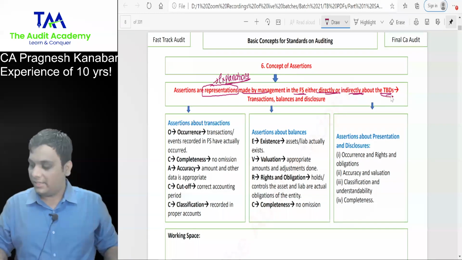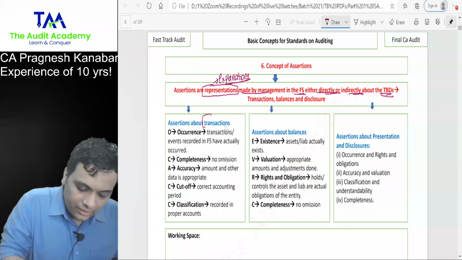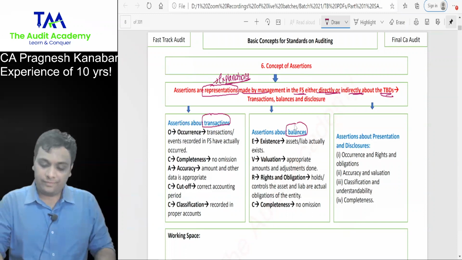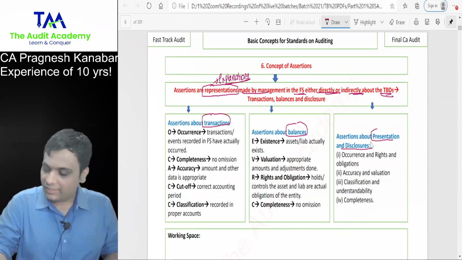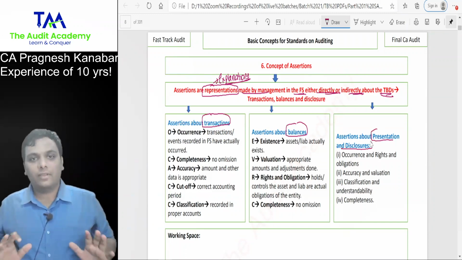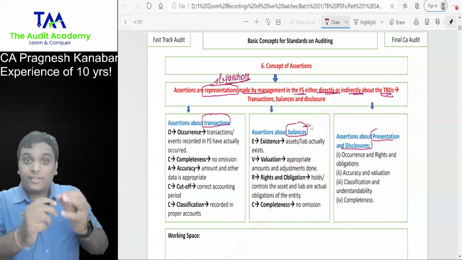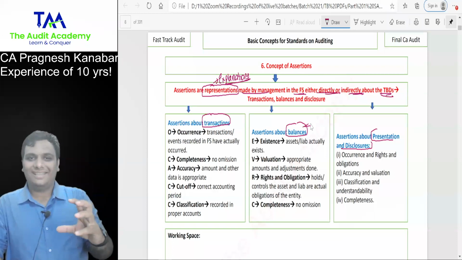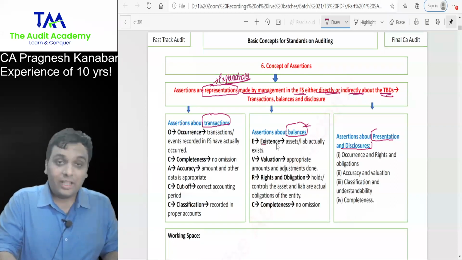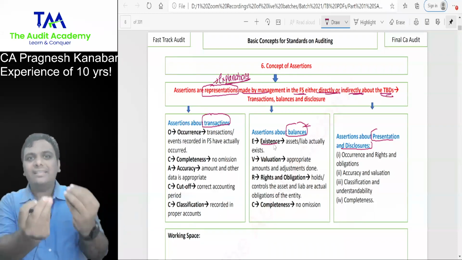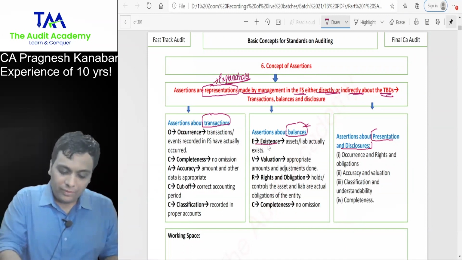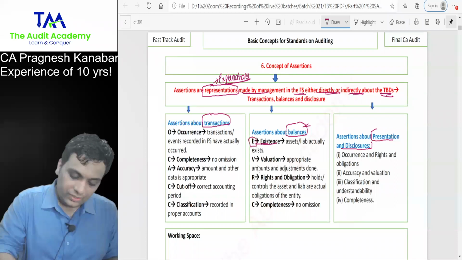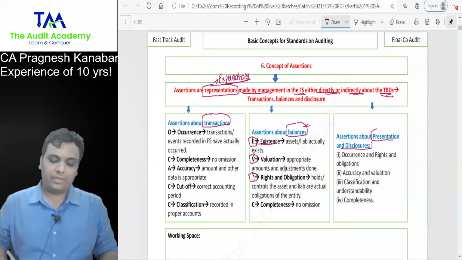the financial statements. So look at this: assertions about transactions, assertions about balances, assertions about presentation and disclosure. Okay. What I taught in that PDF practically was assertions about balances. Whenever there is any balance in the balance sheet, we want to verify EVR. Majorly it is EVR. Existence, valuation, rights and obligation.